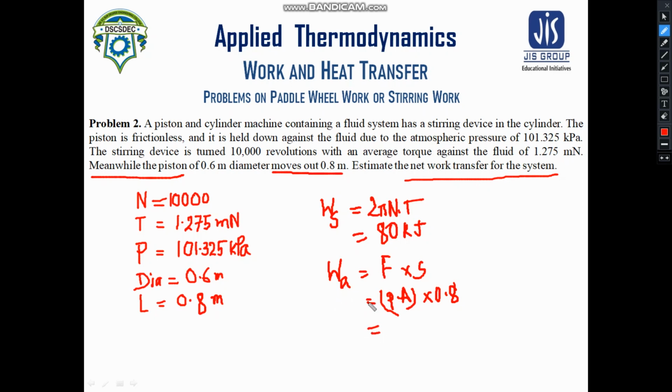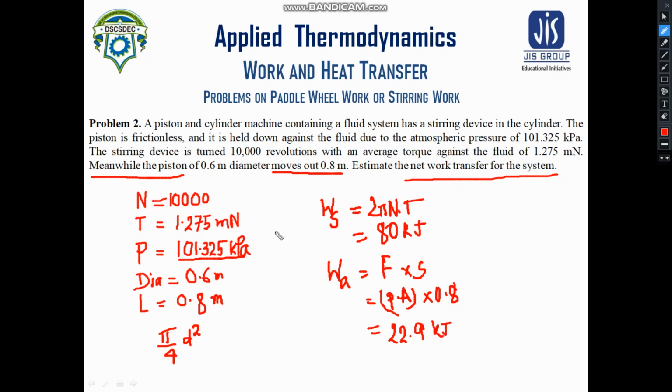So WA, the pressure is already given to you as 101.325 kilopascal. Area, you know the formula, pi by 4 d square. The diameter is given to you as 0.6 meter. So ultimately if we calculate these values, then we will find 22.9 kilojoules.